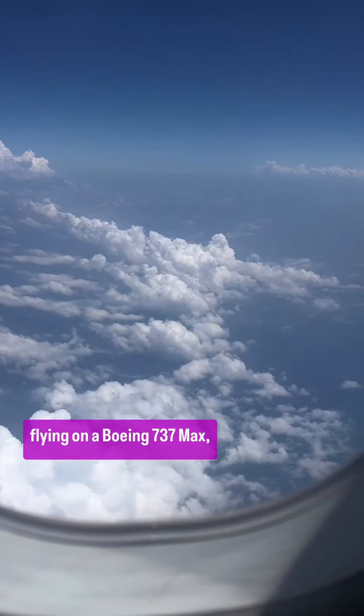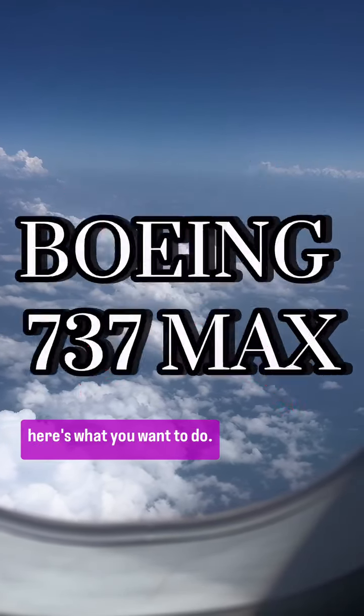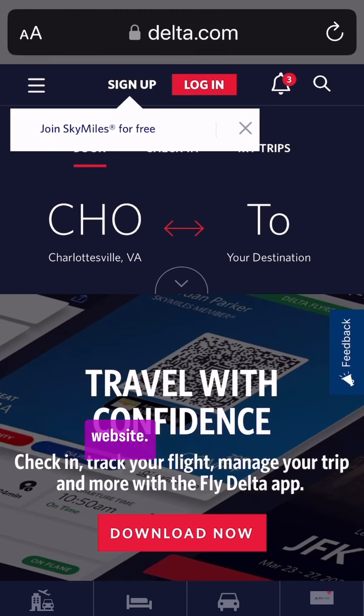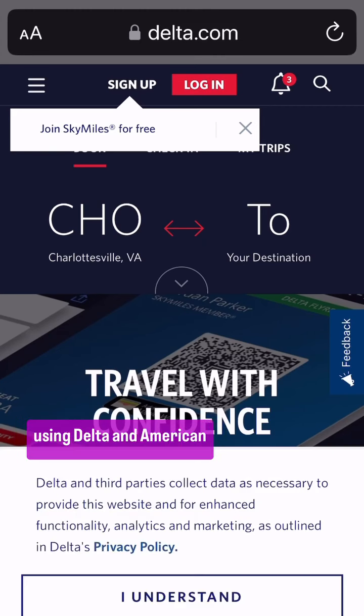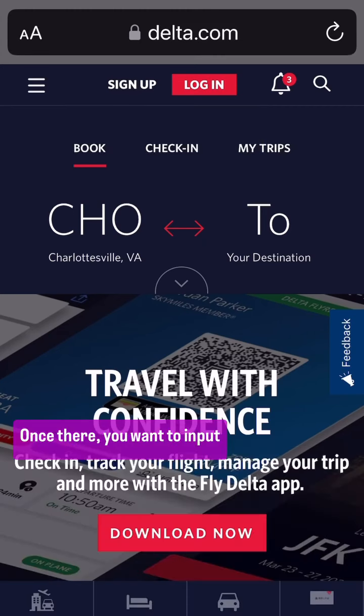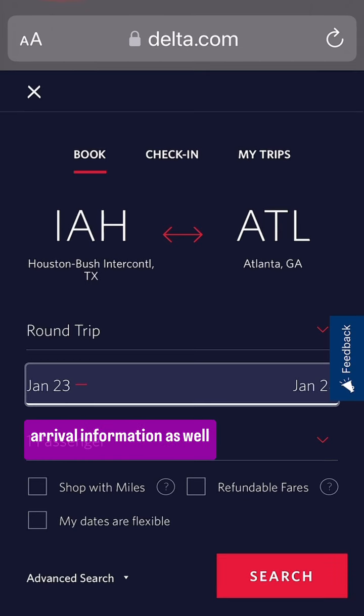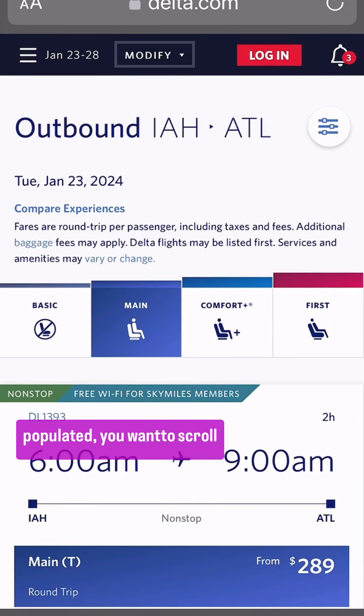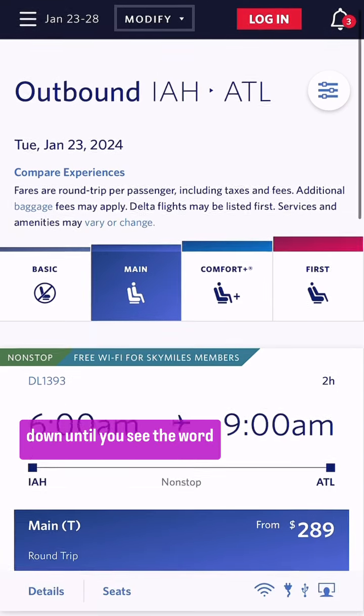To make sure you're not flying on a Boeing 737 MAX, here's what you want to do. Visit your preferred airline's website. For this example, I will be using Delta and American Airlines. Once there, you want to input both your departure and arrival information, as well as the dates you're looking to travel. Once that information is populated, you want to scroll down until you see the word details.